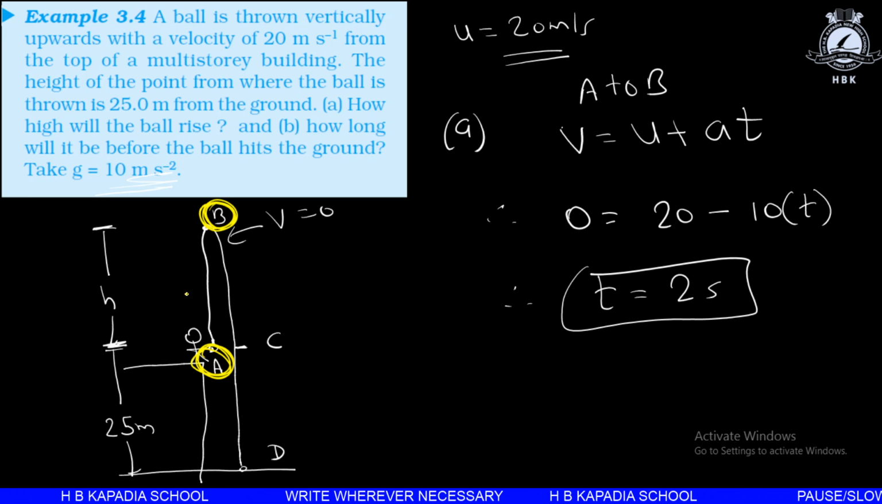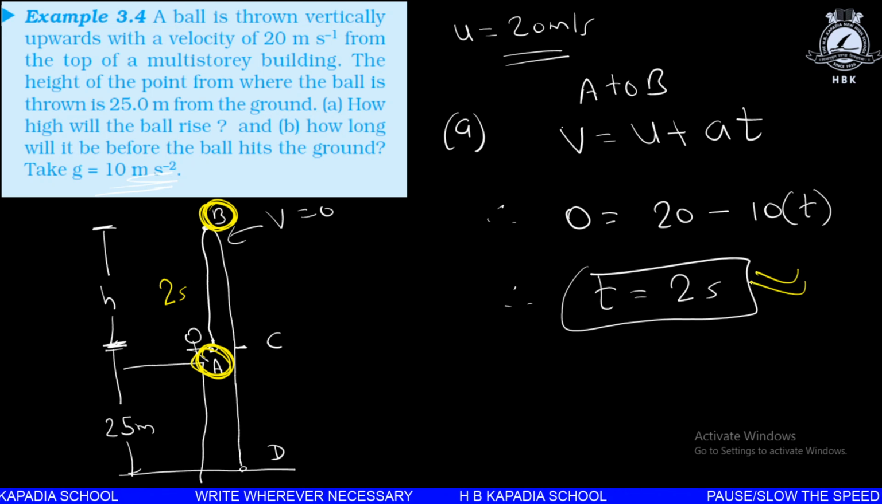We have found out the time for the ball to reach from A to B. This time is found to be 2 seconds. So for the ball to reach from point A to point B, the time taken is 2 seconds. Similarly, for the ball to come from point B to point C, the time taken will be the same. So this time is also 2 seconds.